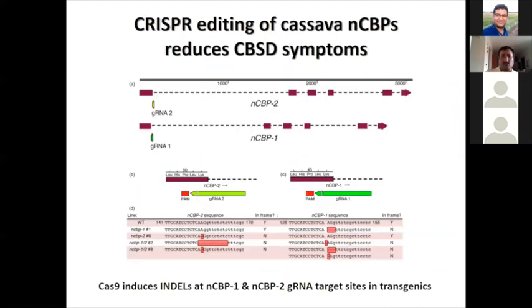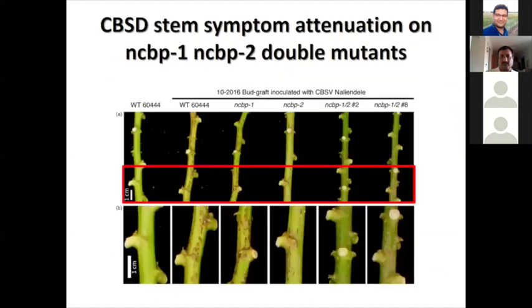Genome editing is also widely used, and this has been used against the brown streak virus. By editing the 2 genes that may be involved, which are susceptible genes that result in brown streak virus infection, when you mutate these genes, the virus is not able to infect the cassava crop.